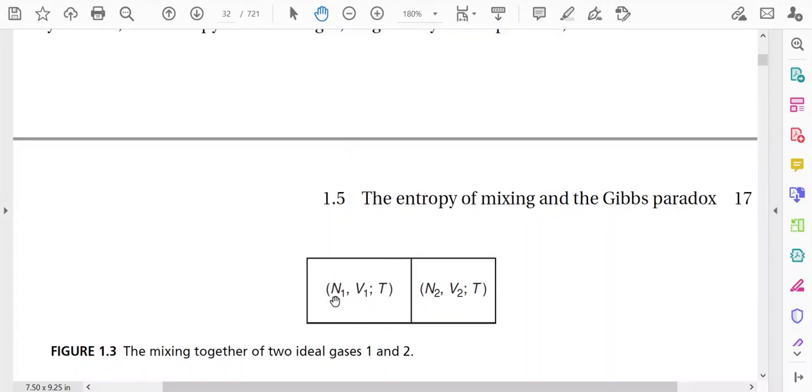We denote this system as 1, and the macroscopic state can be described by the parameters N1, the number of particles, V1, the volume of this compartment, and T, the temperature. In the other compartment the number of particles is N2, the volume is V2, and the temperature is T. And we are considering the mixing of these gases.